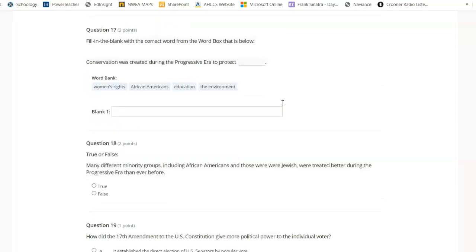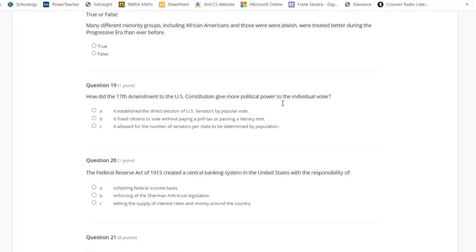Fill in the blank with the correct word from the word boxes below. Conservation was created during the Progressive era to protect blank. Women's rights, African Americans, education, the environment. True or false? Many different minority groups, including African Americans and those who were Jewish, were treated better during the Progressive era than ever before. True, false.